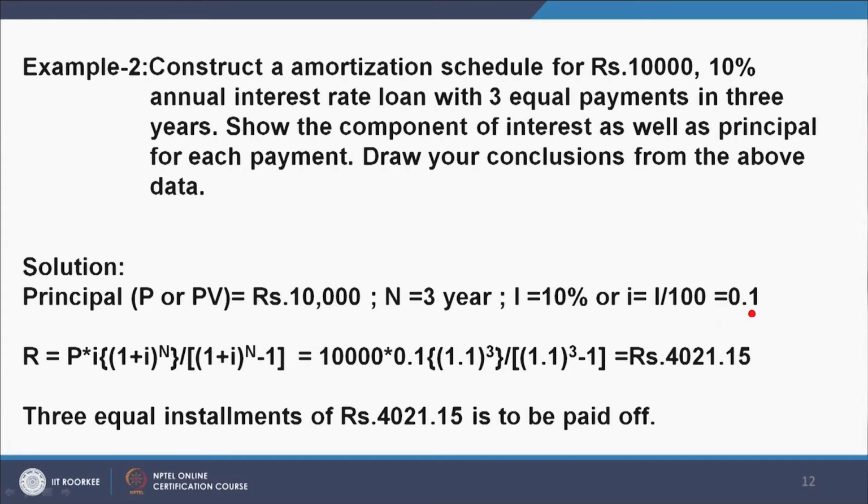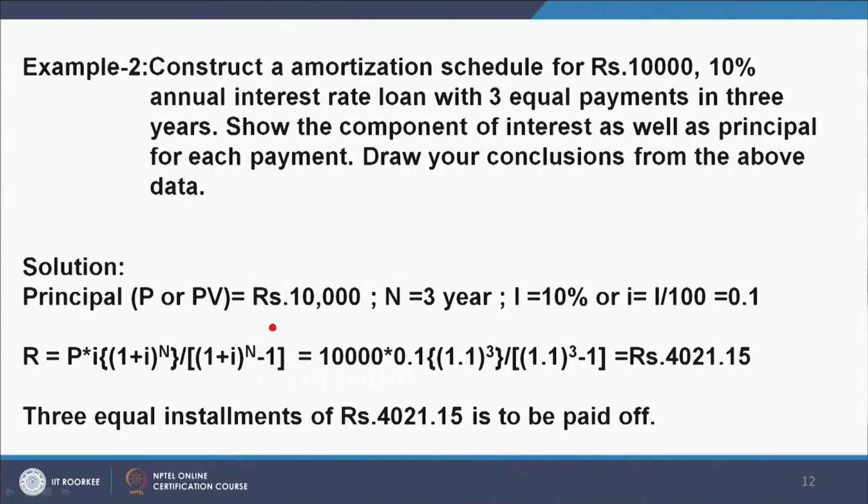Now, let us take an example. Construct an amortization schedule for rupees 10,000, 10% annual interest loan with 3 equal payments in 3 years. Find the component of interest as well as the principal for each payment. Draw your conclusions from the above data. Solution: principal P or PB is equal to 10,000, N is equal to 3 years, I equal to 10%. So, I is equal to I by 100 is 0.1.